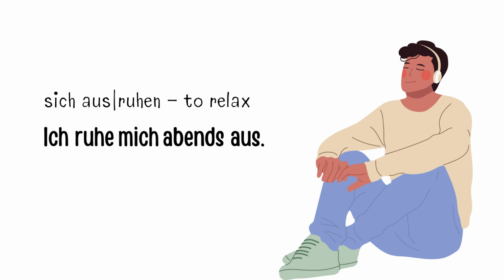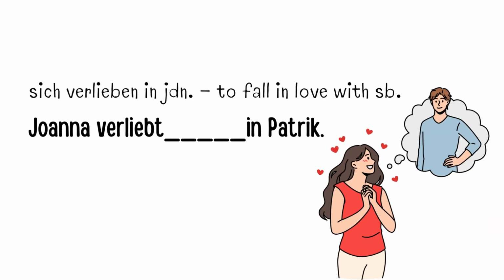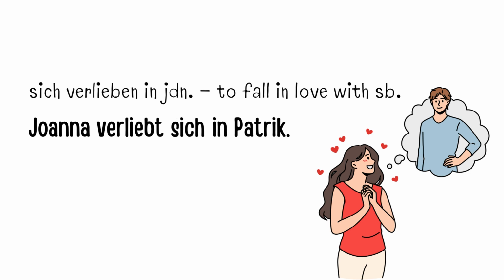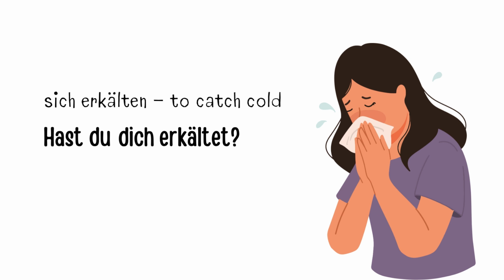Ich ruhe mich abends aus. The next one is: Richtig. Joanna verliebt sich in Patrick. And the last one is: Richtig. Hast du dich erkältet?